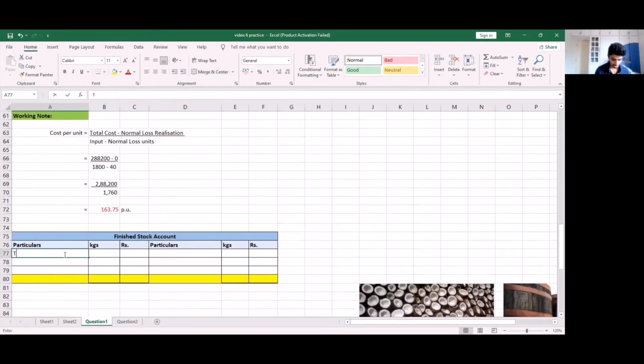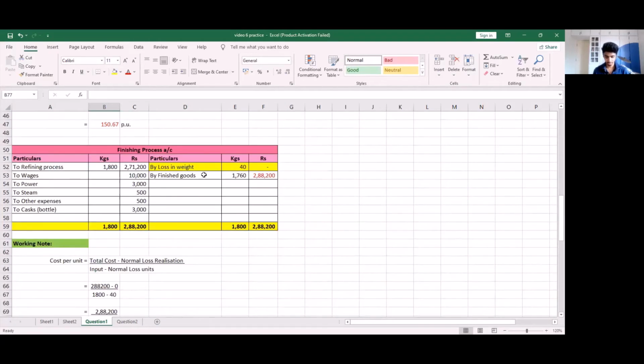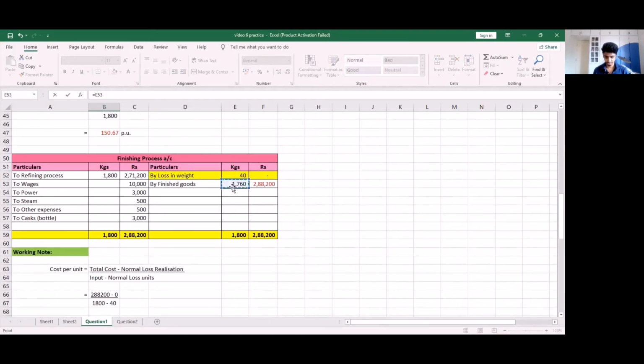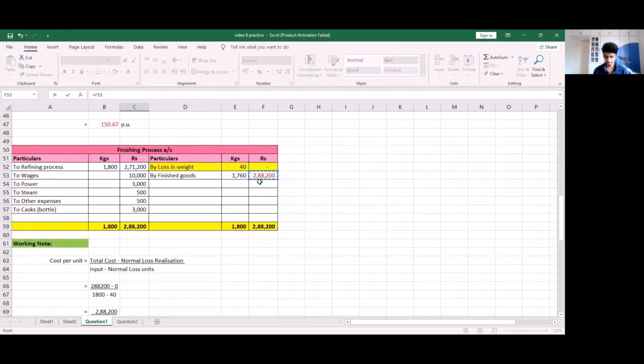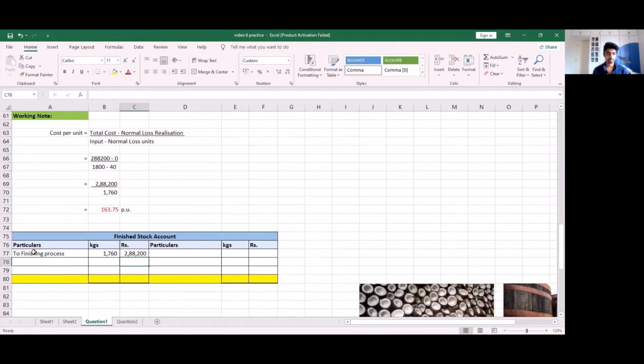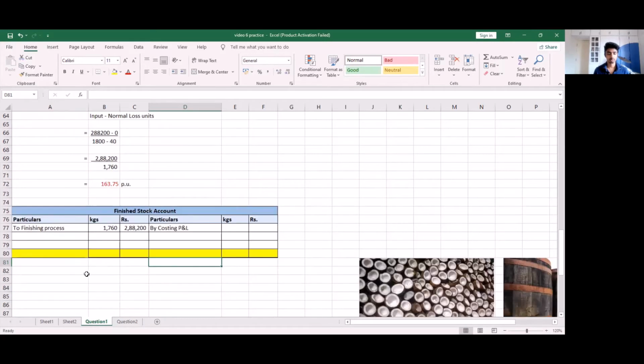So here I will have to finishing process. My kgs will be 1,760, and the amount will be 2,88,200. Now, this amount or this finished stock will be transferred to our costing P&L. So this will go on the debit side of our costing P&L, and the sales figure will be shown on the credit side of the costing P&L.